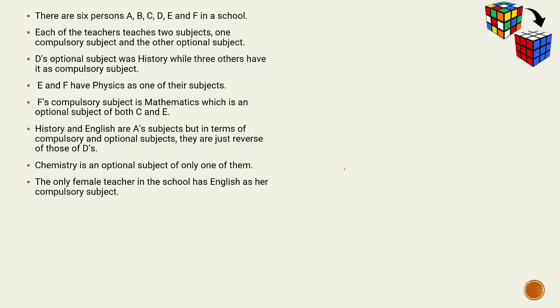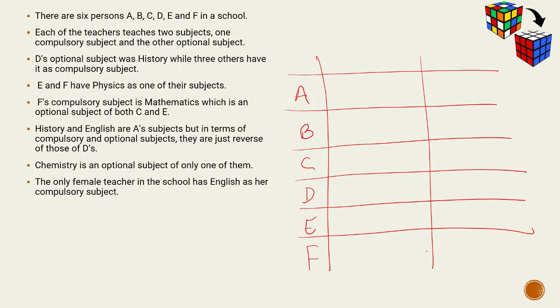So again, when we read the entire question, we can see the primary parameter here is the name of the persons. So we'll take primary parameter as the name of persons, that is A, B, C, D, E and F, and the 2 parameters are optional and compulsory.